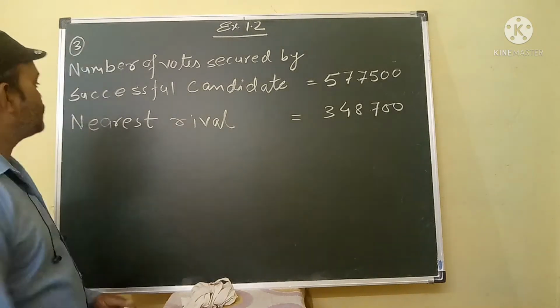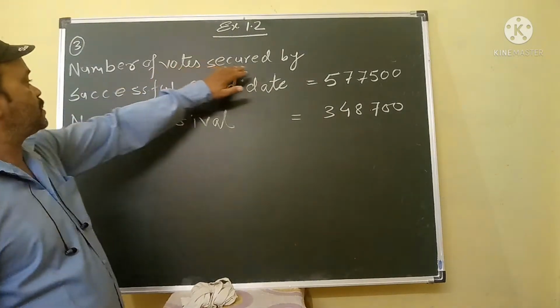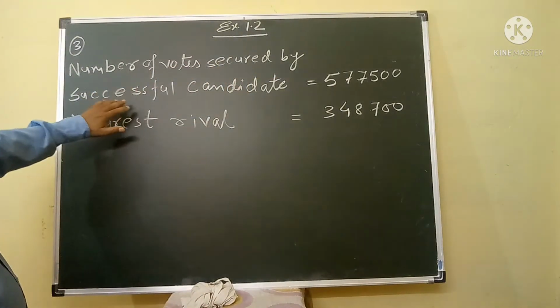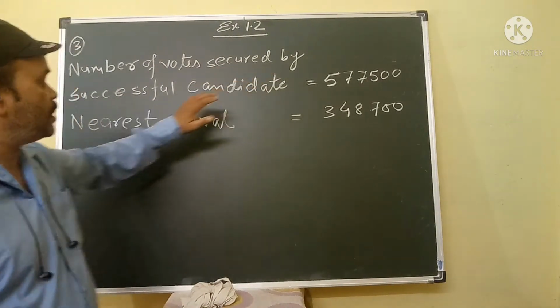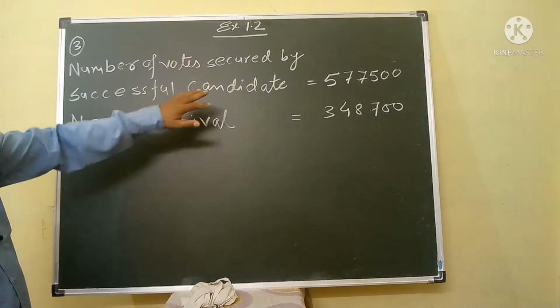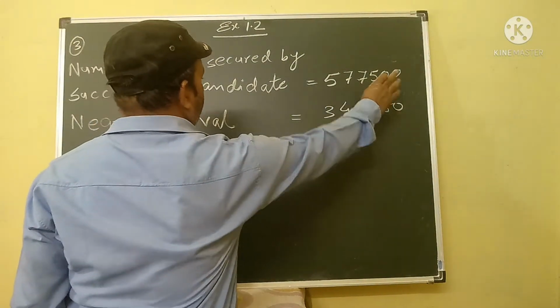In this question, first what will you do? The number of votes secured by the successful candidate is 5,77,500, okay.